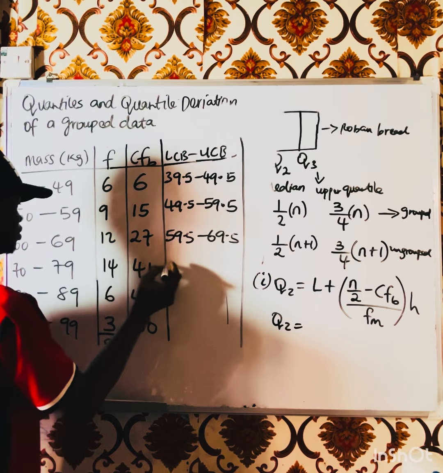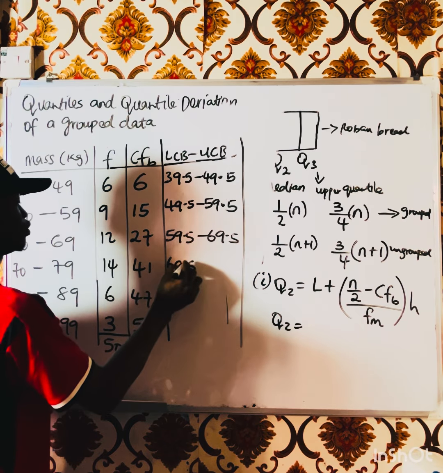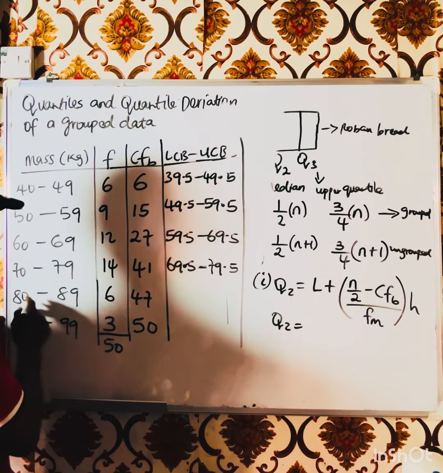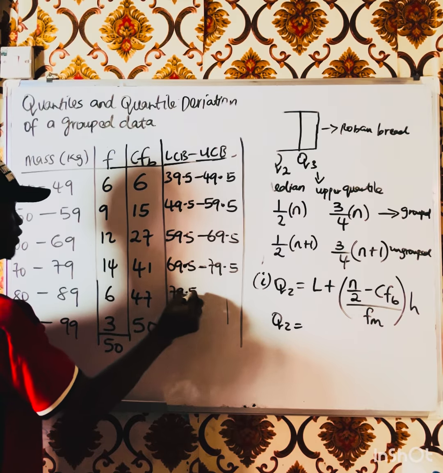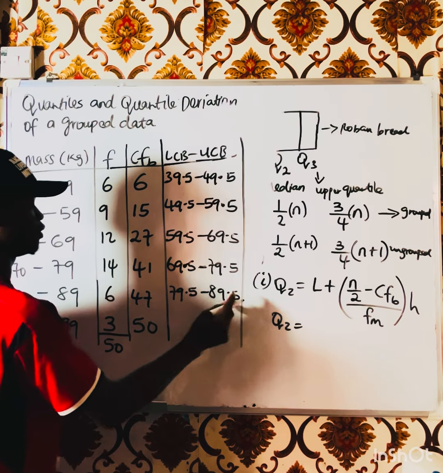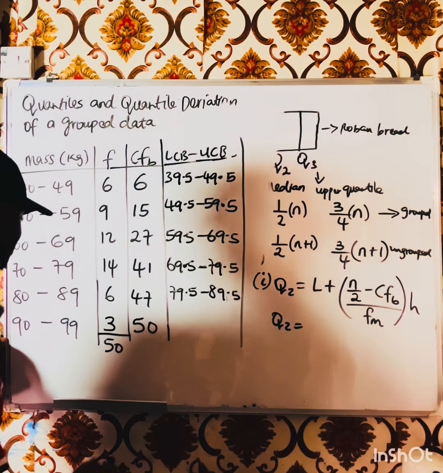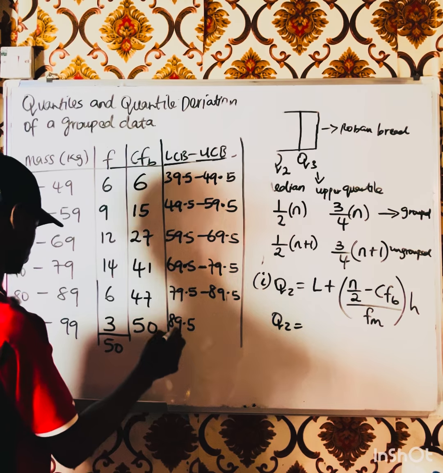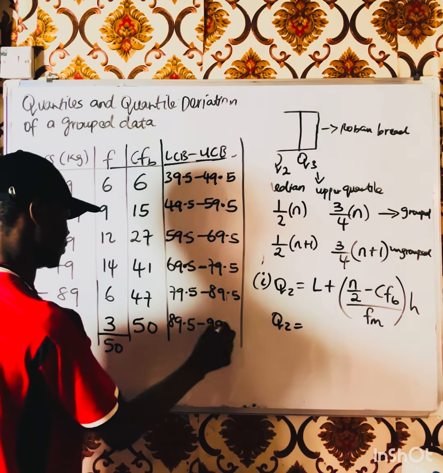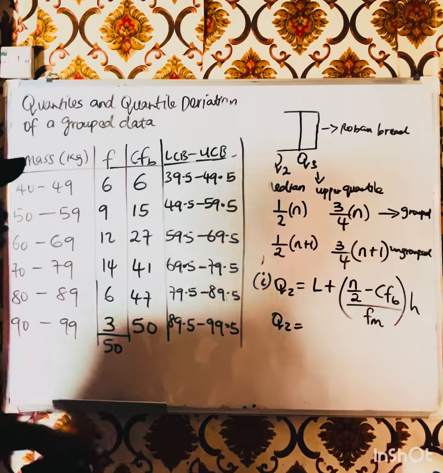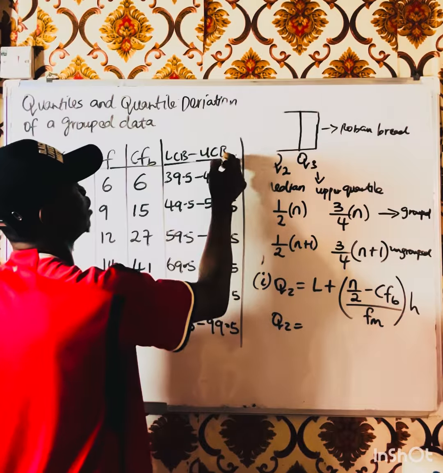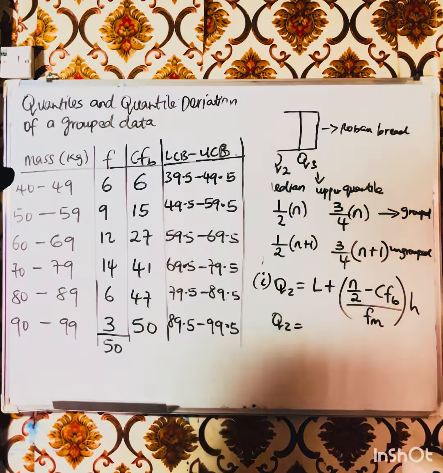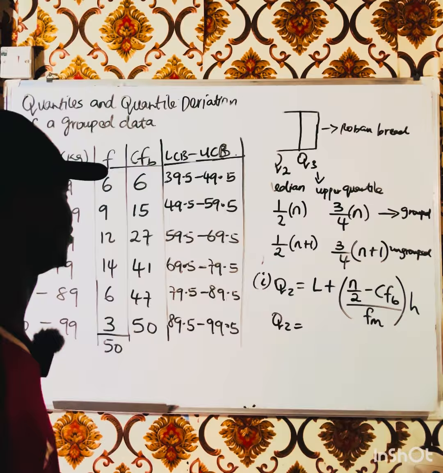When I subtract it from this one, I'm going to have 69.5 to 79.5. When I do this one, I'm going to have 79.5 to 89.5. Then 89.5 to 99.5. So these are our lower class boundaries and upper class boundaries. These are what we have there.